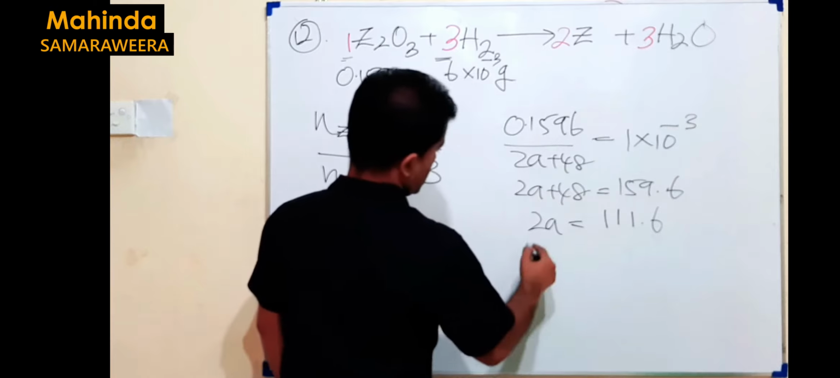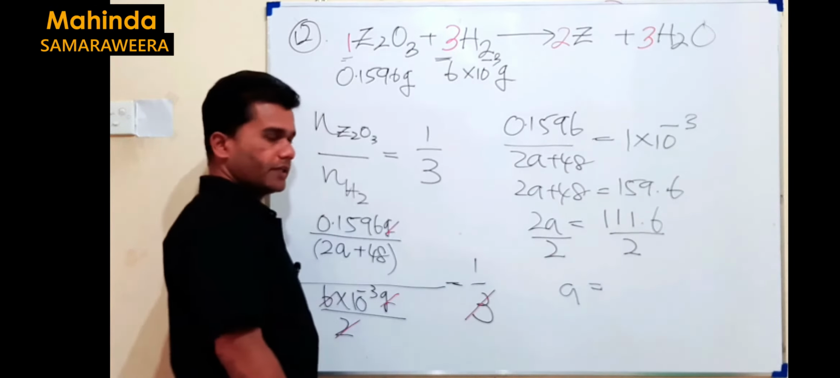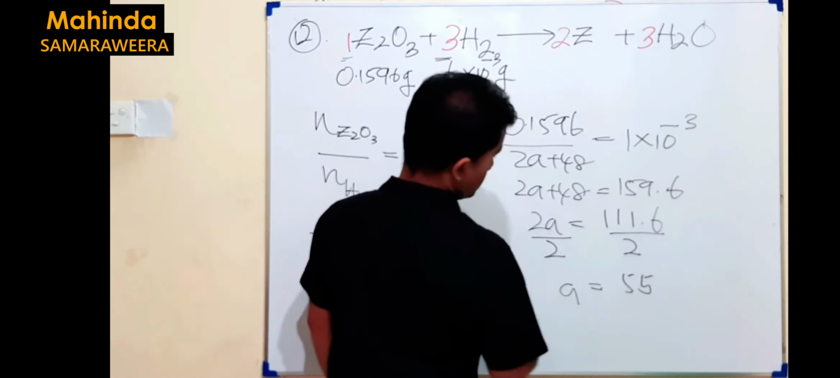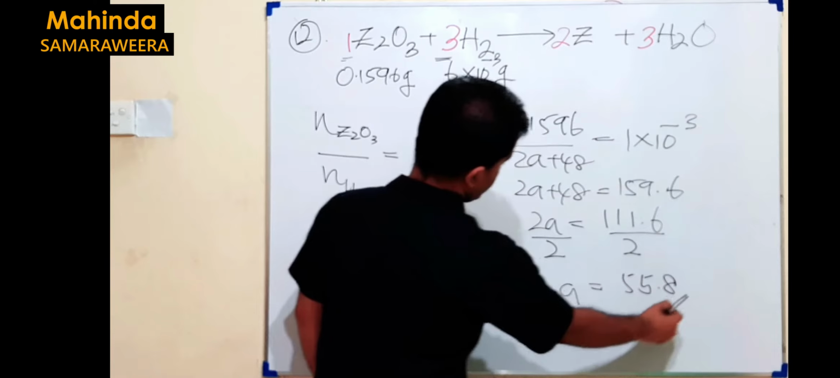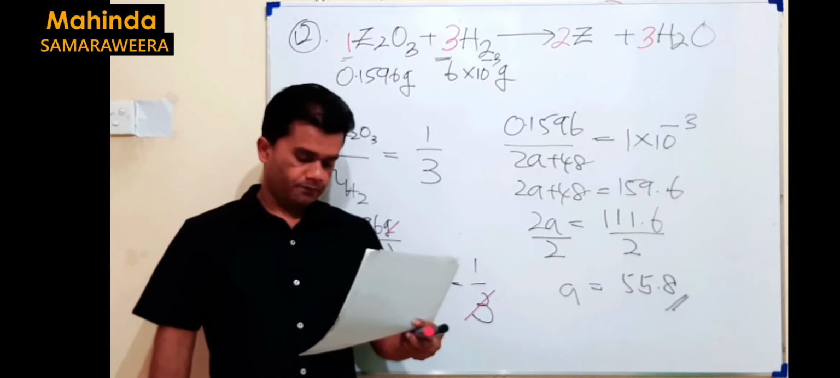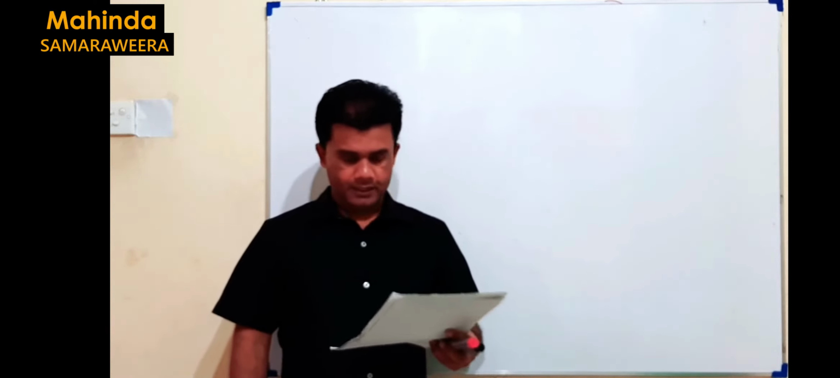Then what about A? A will be half of that, 55.8. That is the fourth answer. Now question number 13.